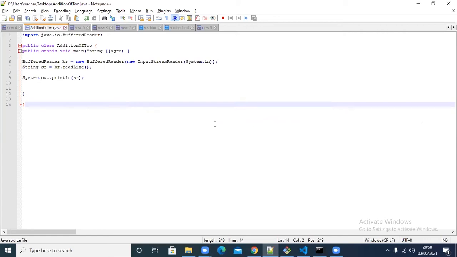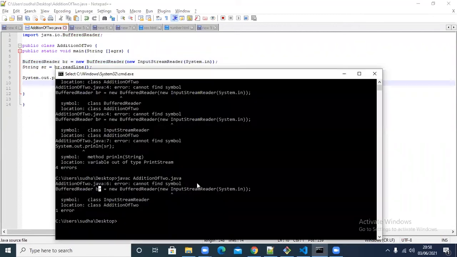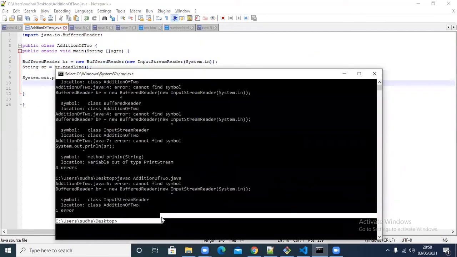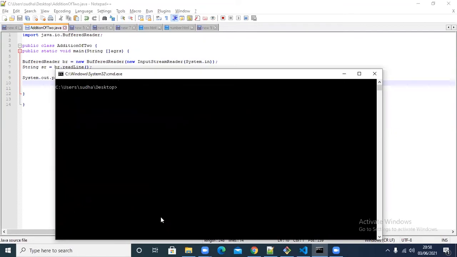So in the previous session, we were discussing the BufferedReader, which is a standard input statement. I have written BufferedReader br is equal to new BufferedReader here, and I'm trying to compile this. While I'm compiling, just observe clearly this time.